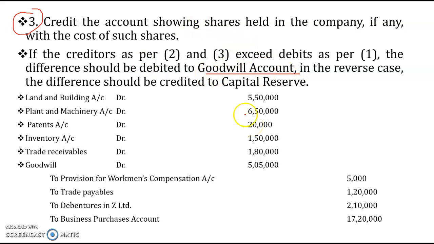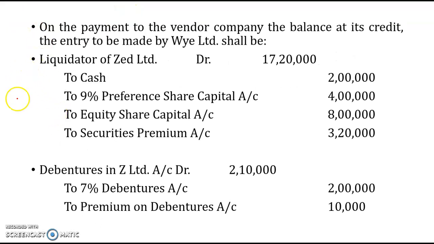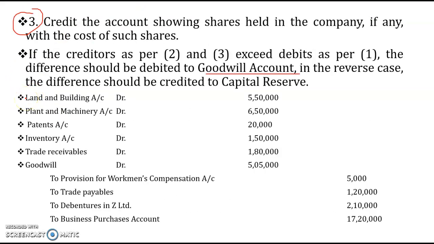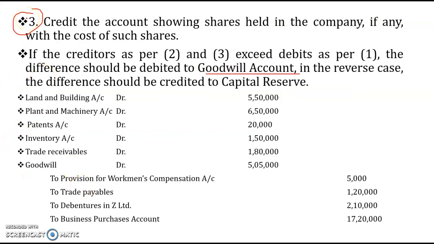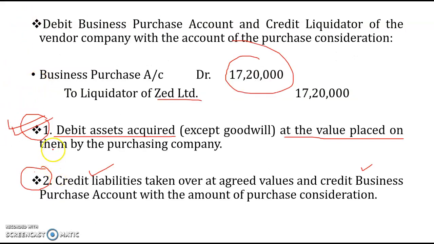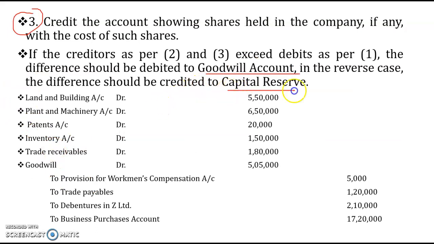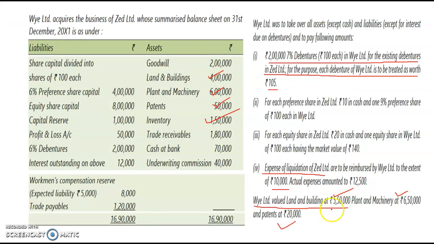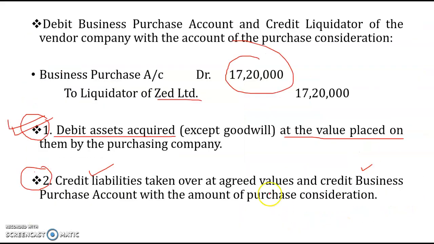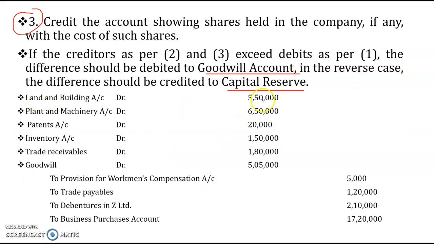And in case the opposite happens, that is, if 2 plus 3 is lesser than point 1, we transfer it to capital reserve. So in this case, the journal entry shall be: land and building 5 lakh 50,000, because it is mentioned, plant and machinery 6 lakh 50,000, patents 20,000.